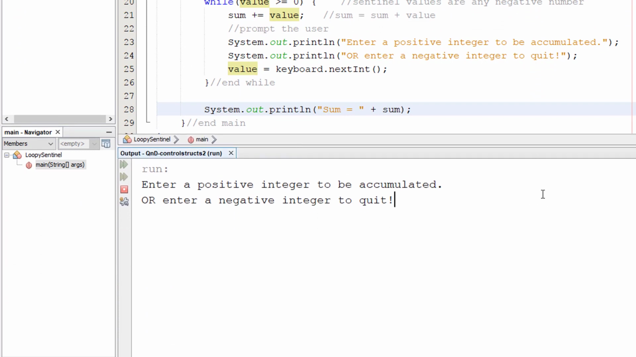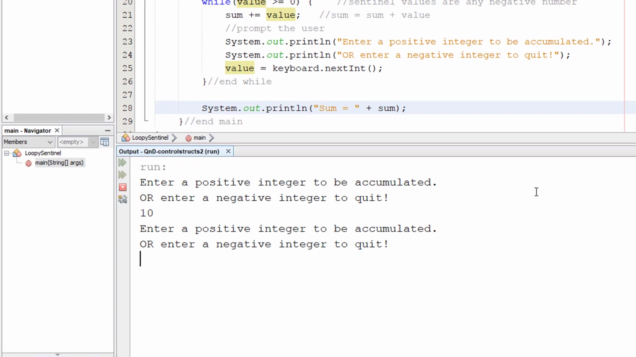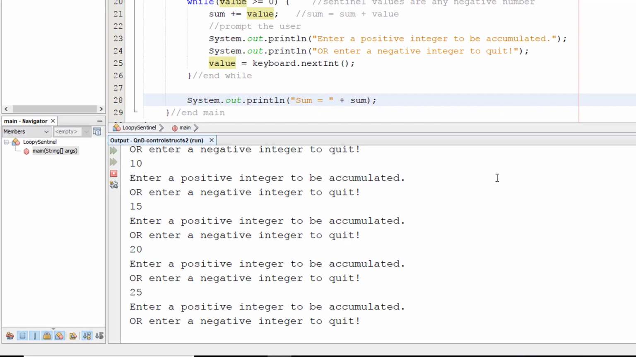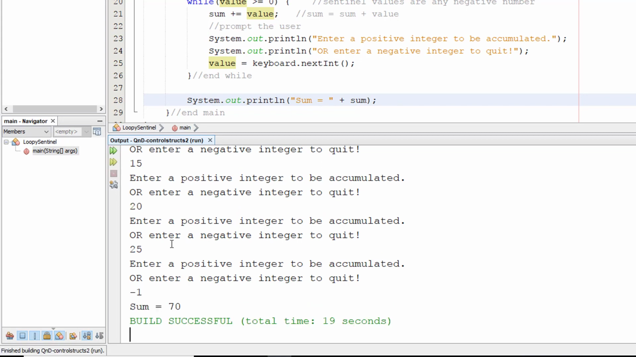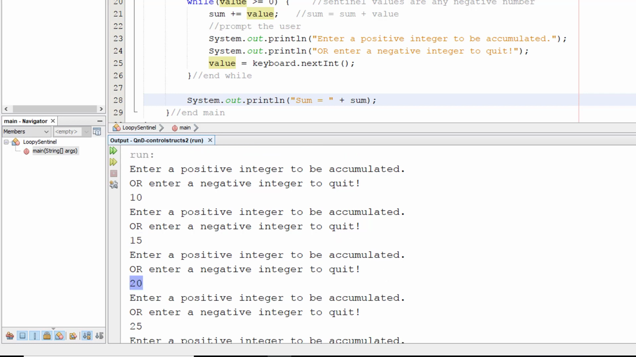So I'm going to enter 10, and it asks me again, enter a positive integer: 15, 20, and 25. Then I put a -1 to tell it I want to quit. So it quits and tells me that the sum is 70. Let's see if that's right. 10 plus 15 is 25, and then plus this other 25 is 50, plus this 20 is 70. And it does indeed give us the correct value.